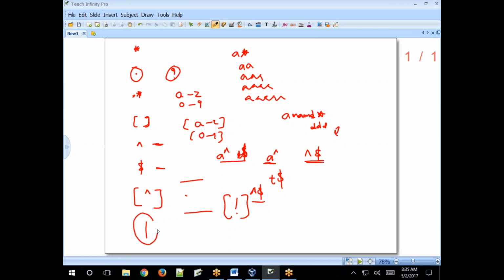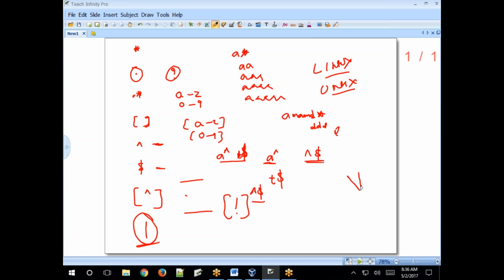So this is logical OR. Logical OR is for a condition where you want to search for two strings at a time, either this or this. If you want to search for either Linux or Unix, is there such a string in your file? Either this or that or both. So how to represent that? Using logical OR. How to specify a logical OR? With a backslash and the logical OR symbol.